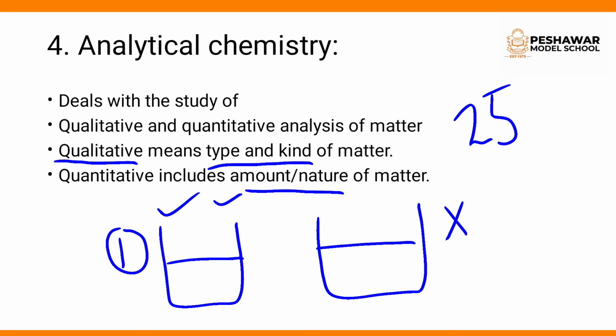That is a quantitative study. It tells us about the amount, that is 25% of the matter inside the beaker. So what is quantitative study? In which we find out the amount of matter. And what is qualitative study? In which we find out the type of matter.